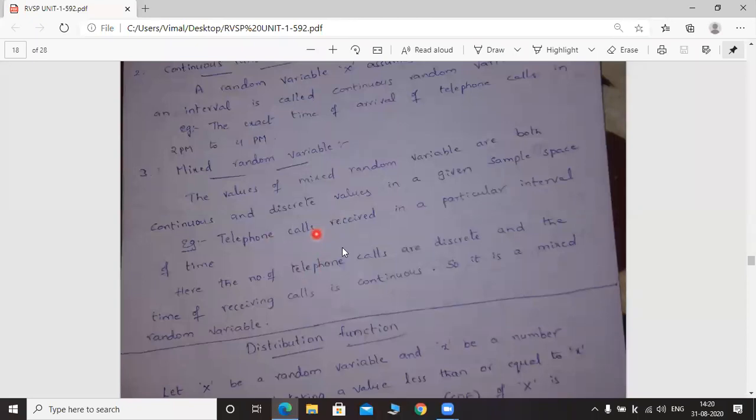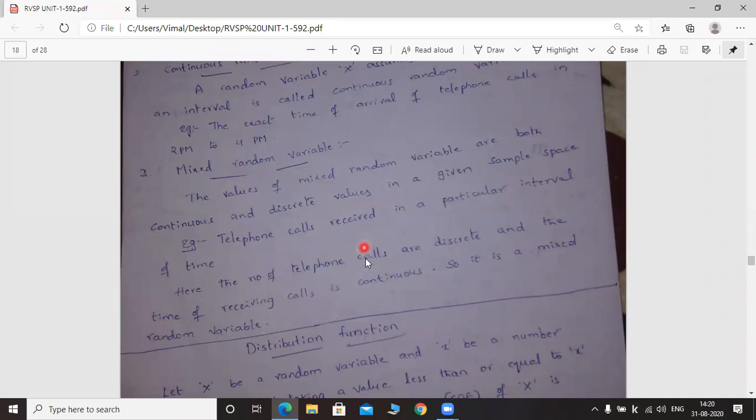So this is the example of a mixed random variable. Here the number of telephone calls is discrete and the time of receiving calls is continuous. So it is a mixed random variable. I think this definition is clear.